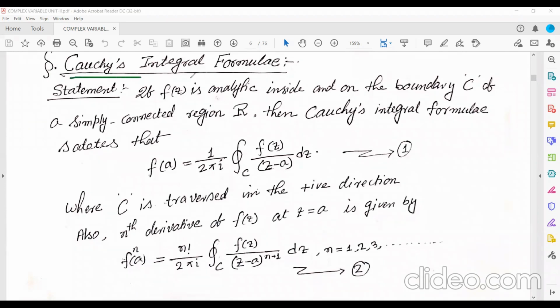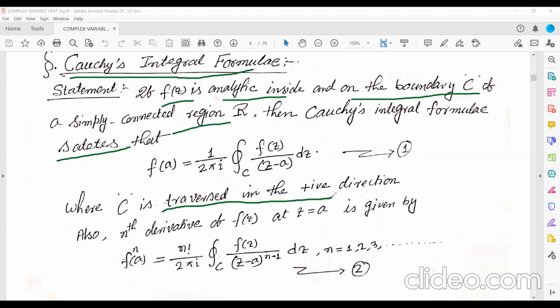It says that if the function f(z) is analytic inside and on the boundary C of a simply connected region R, then the Cauchy integral formula states that f of a is equal to 1 upon 2 pi i times the line integral over C of f(z) by z minus a dz, where C is traversed in the positive direction, that means in the anti-clockwise direction.